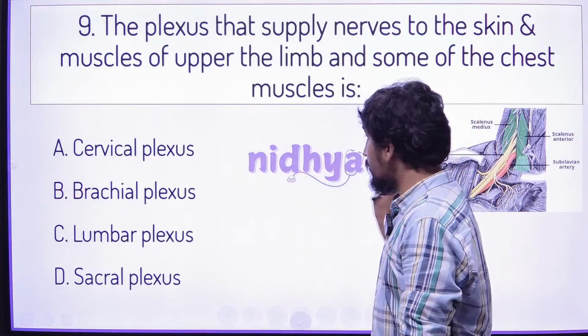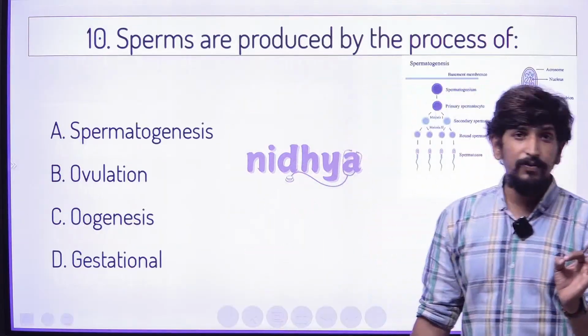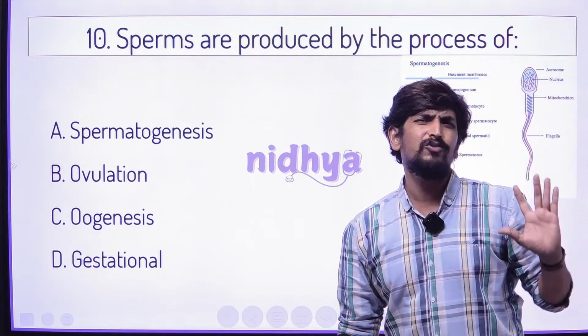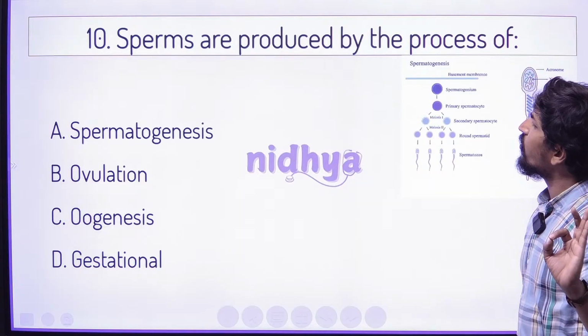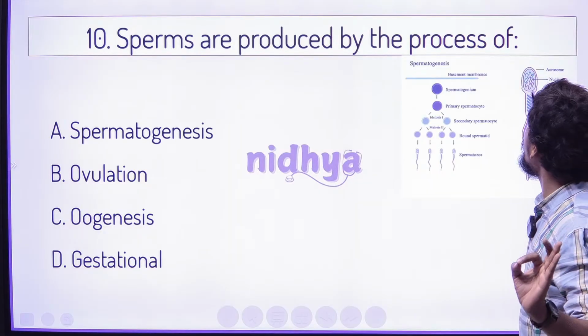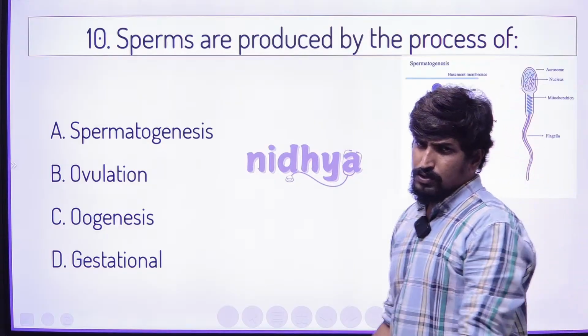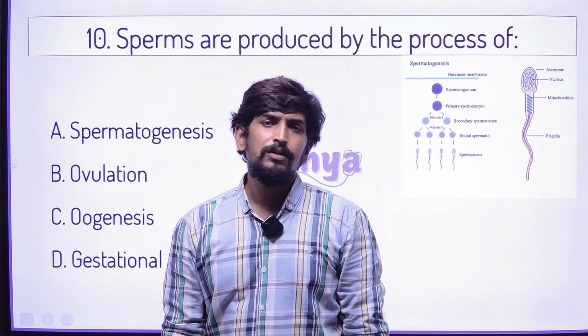Let me go to the next question, the last question of today's explanation. This is a very interesting question. The sperms are produced by the process of, you know this, right?